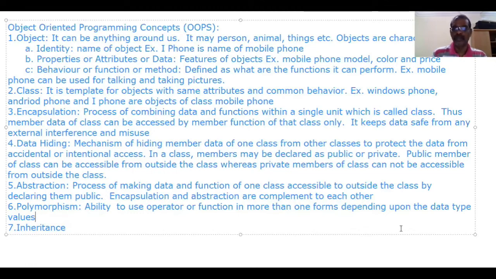So polymorphism is the ability to use one operator or one function in more than one form, depending upon the data type values it receives. There are two types under polymorphism. One is operator overloading.